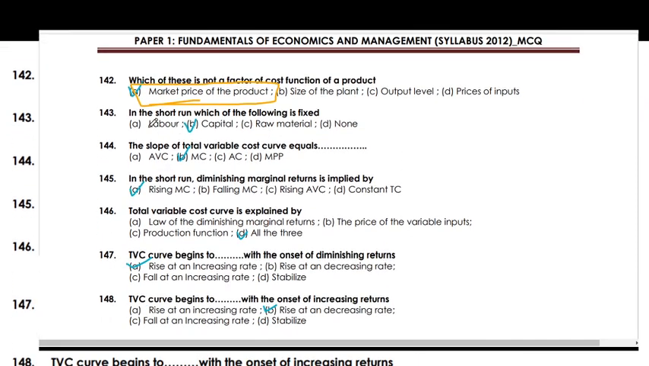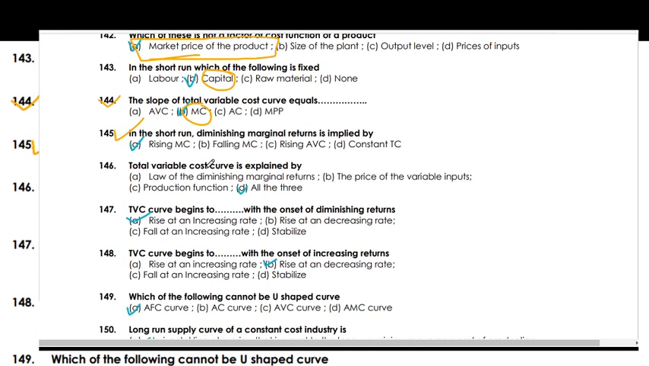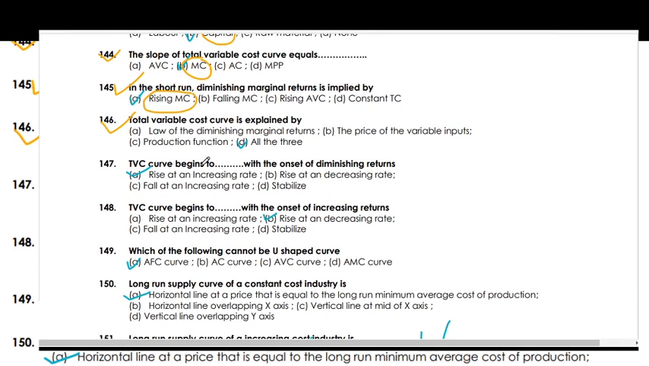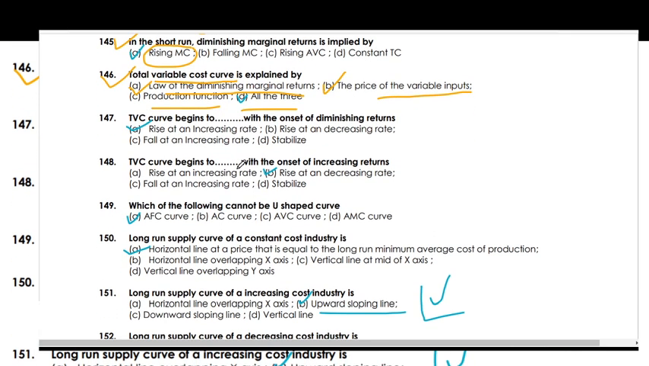Next is, in the short run, which of the following is fixed? Capital remains fixed. The slope of total variable cost curve equals marginal cost. In the short run, the diminishing marginal return implies rising marginal cost. The variable cost curve is explained by all of these. The right answer: total variable cost curve is explained by the law of diminishing marginal returns and the price of variable inputs and production function.